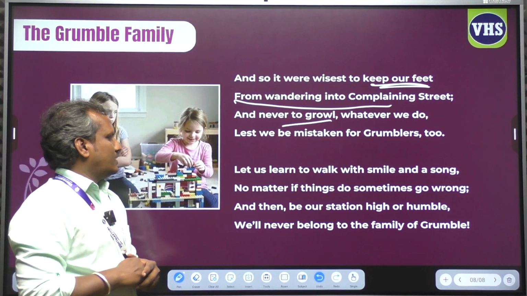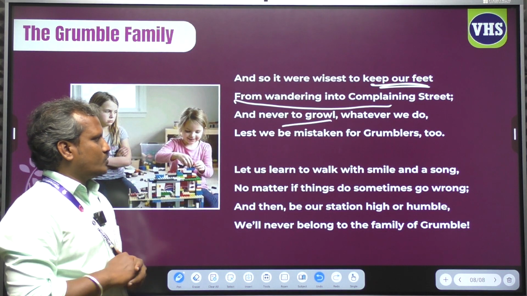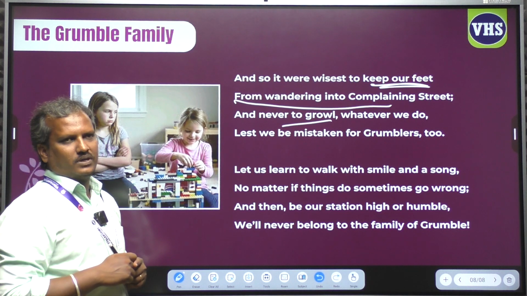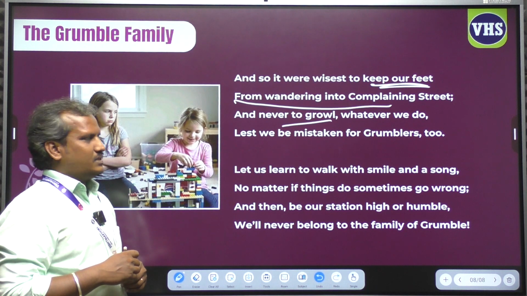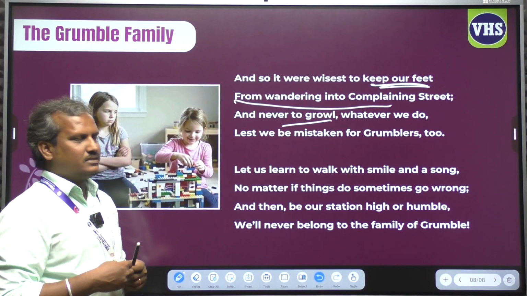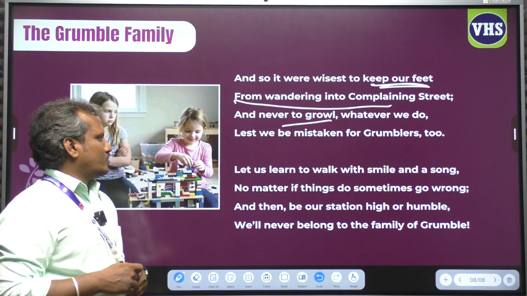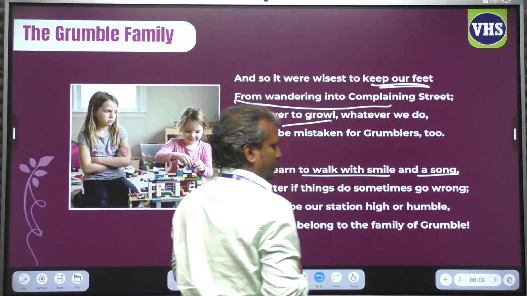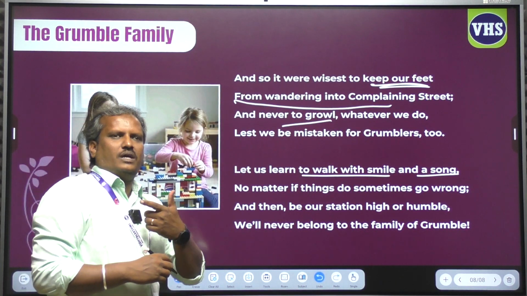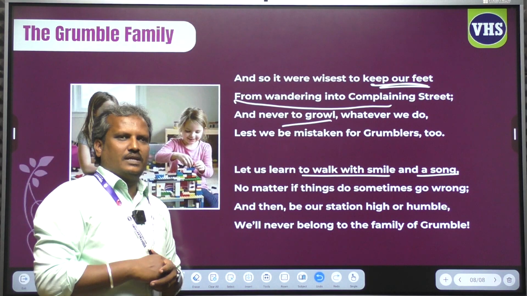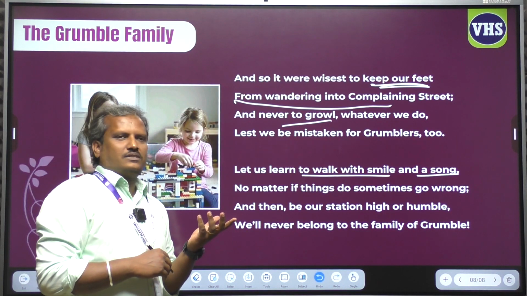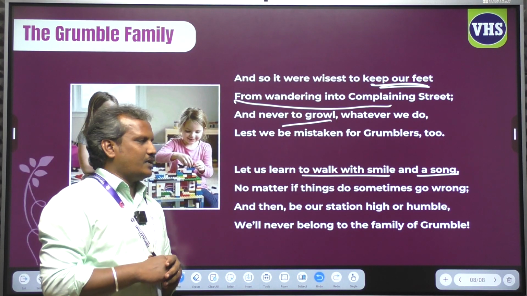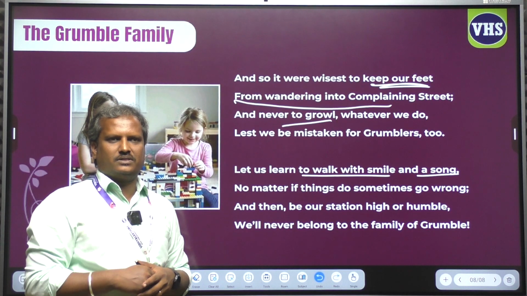Okay, and let us learn to walk with a smile and a song. This is very important from the poetess. The poetess advises us, instructs us, to learn to walk with a smile and a song. Yes, we should have a smile on our face. I used to tell you in the classes that the priceless cosmetic that will make you so beautiful is just a smile. Right? That will generate a positive vibration around you.